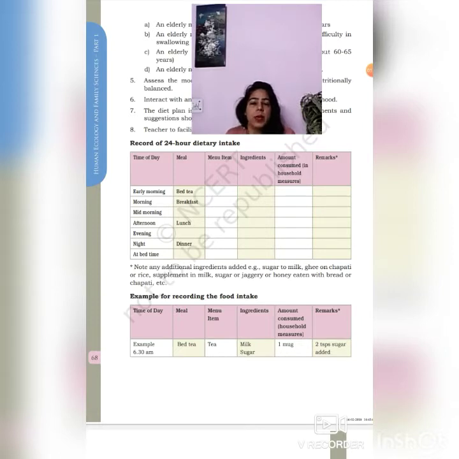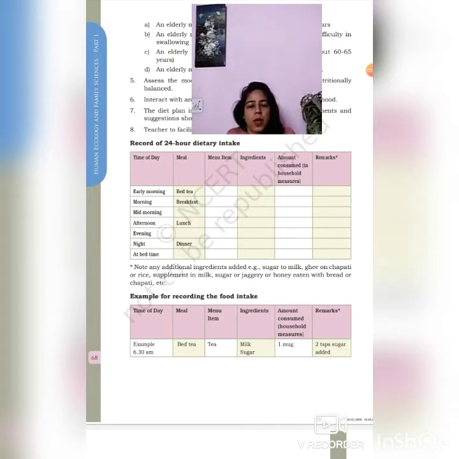Then the menu item, what items they are consuming during these times. The next column is for ingredients, where you mention the ingredients in that particular menu. Then what amount they have consumed, which you mention in household measures, so if it is one bowl, one large plate, one quarter plate, or one spoon, whatever it is.